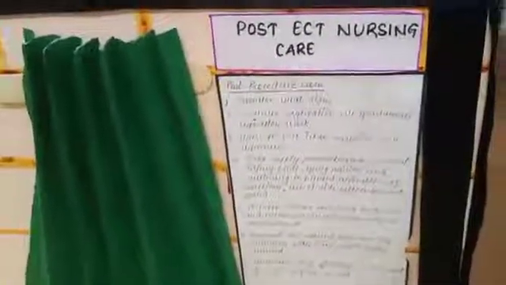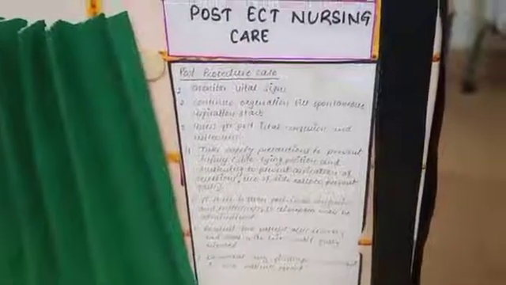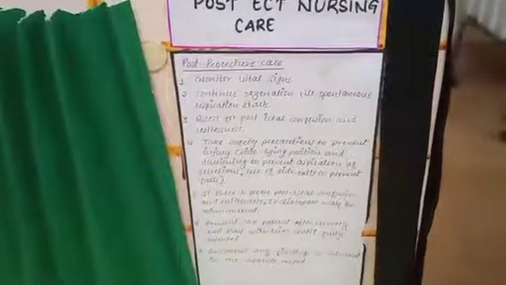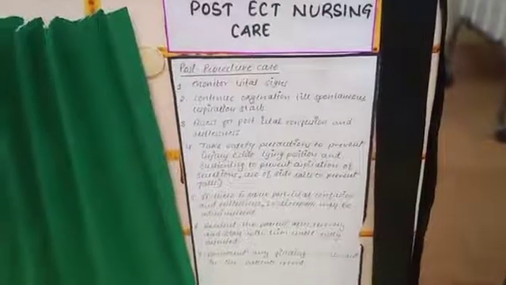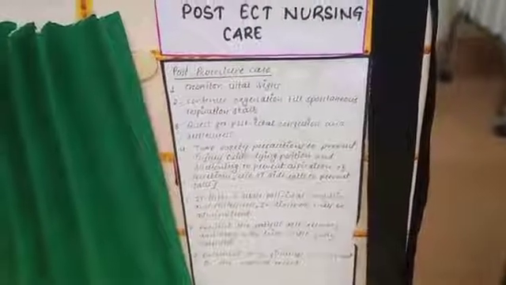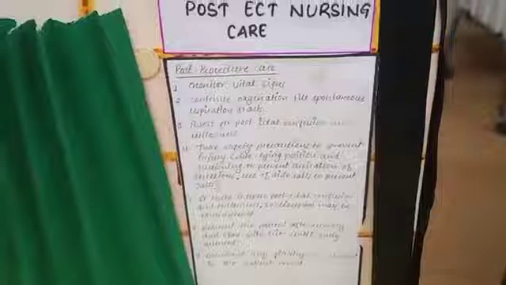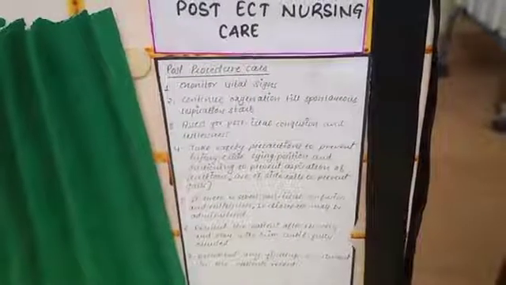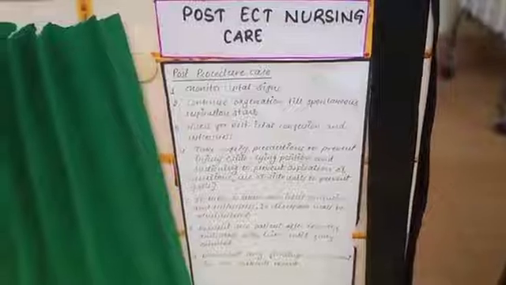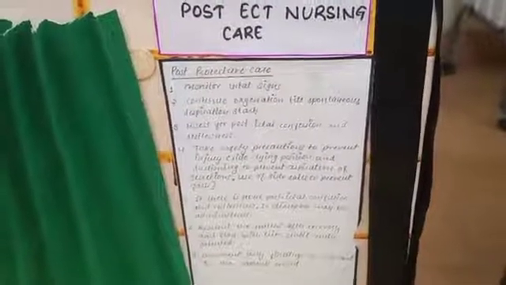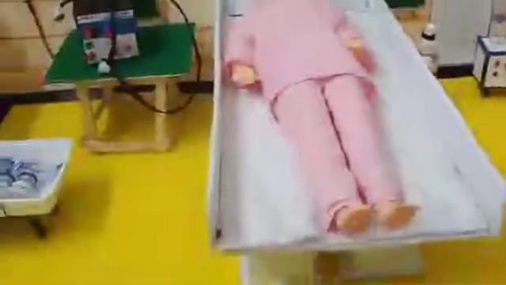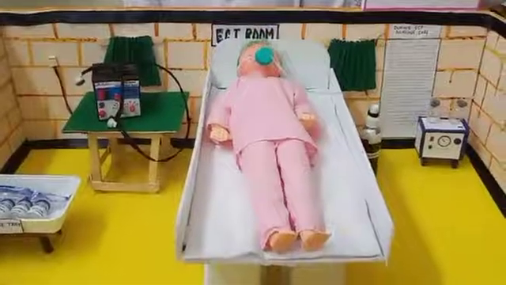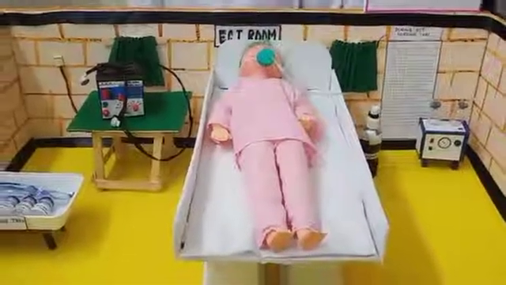Then post-procedure care: monitor vital signs, then give continuous oxygen till spontaneous respiration starts. The other one is to assess post-ictal confusion and restlessness, and orient the patient after recovery and stay with him until reoriented. This is all about the nursing care which we do in the ECT procedure. This is all about the ECT procedure.